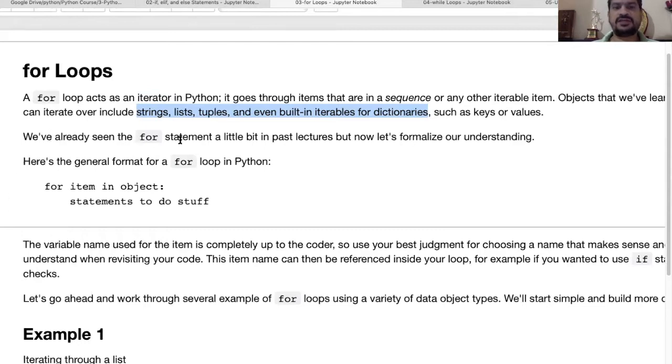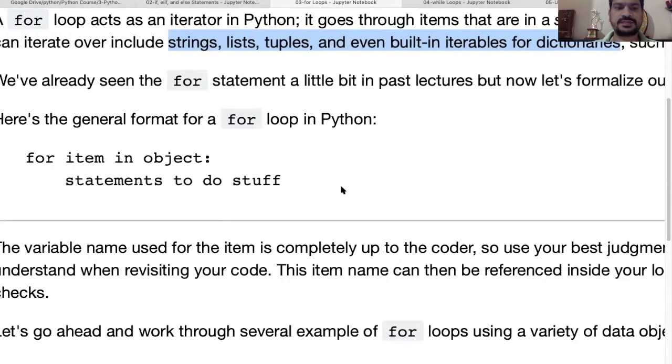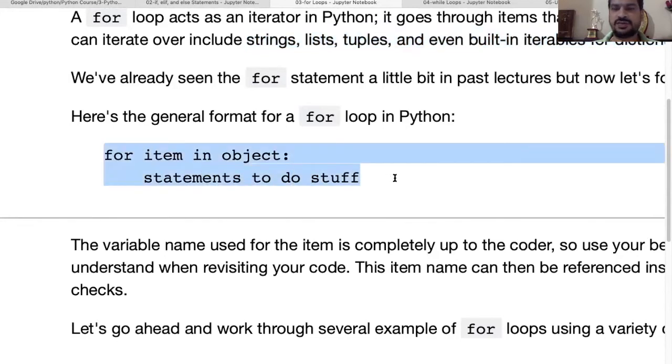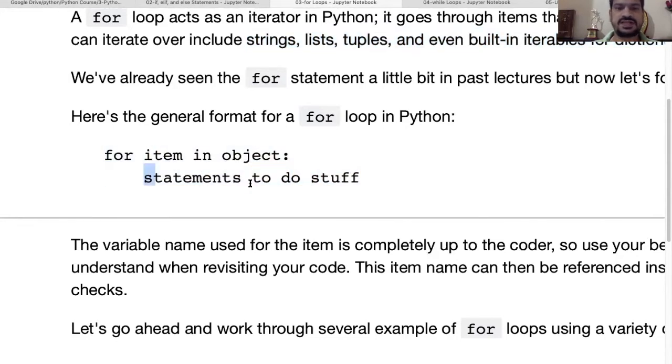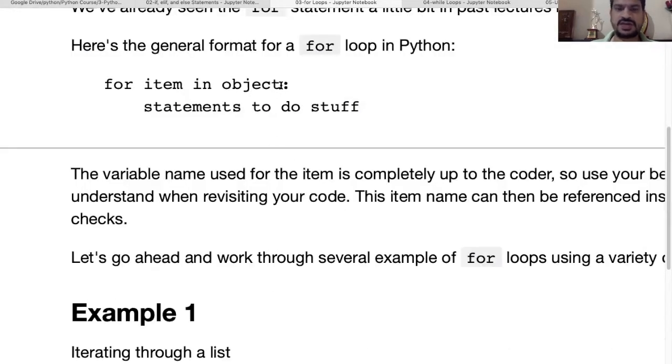We have already seen the for statement a little bit in the past. Let's go into detail on how it is going to work. So this is the general syntax of the for loop. This is the statement which is inside the for loop, right? And at the end, we have to use the indentation. This is the indentation that is required, along with the colon and this space.